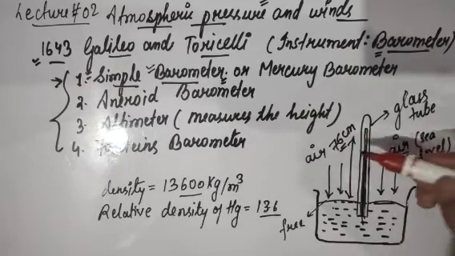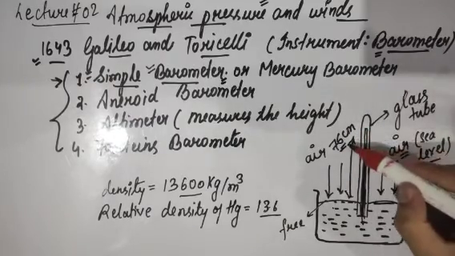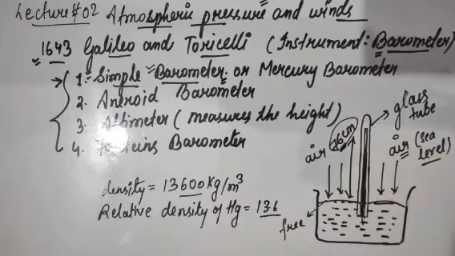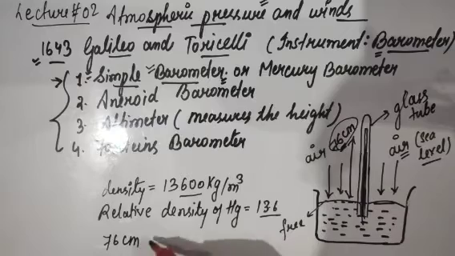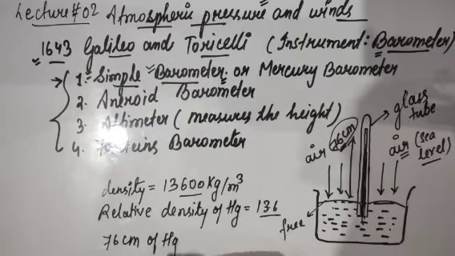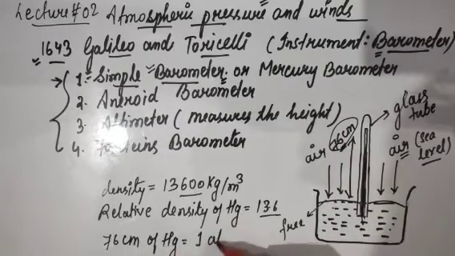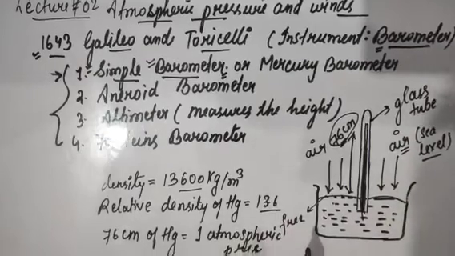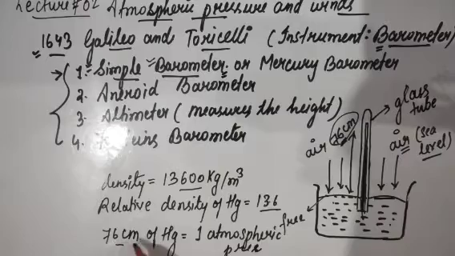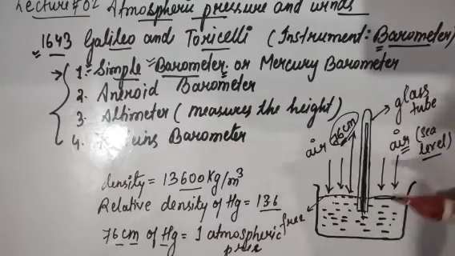OK, so the mercury that we have here will rise to a height of 76 centimeter. So we say that this 76 centimeter of rise in mercury is actually something called 1 atmospheric pressure. So if I ask you what is the value of 1 atmospheric pressure, it is nothing but 76 centimeter of rise in the mercury level.